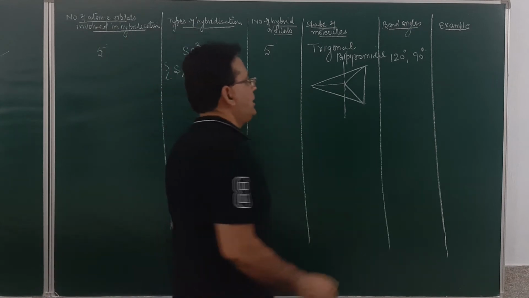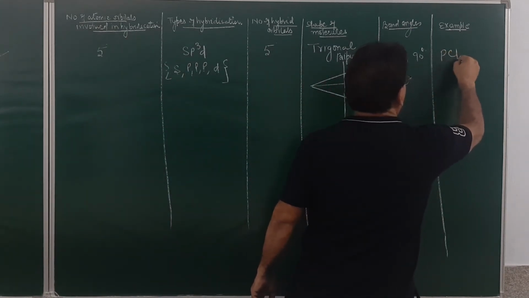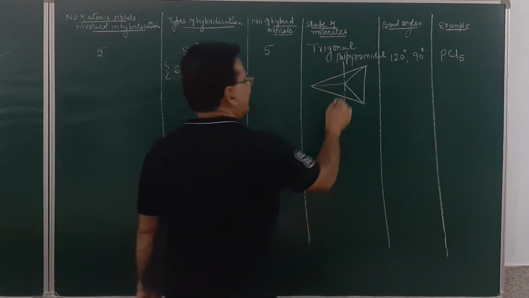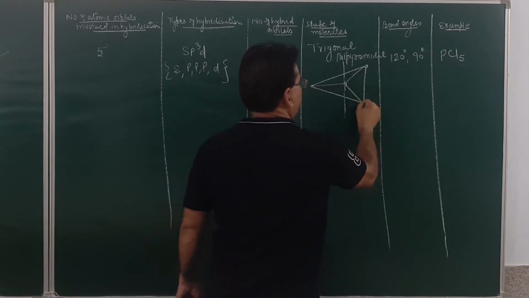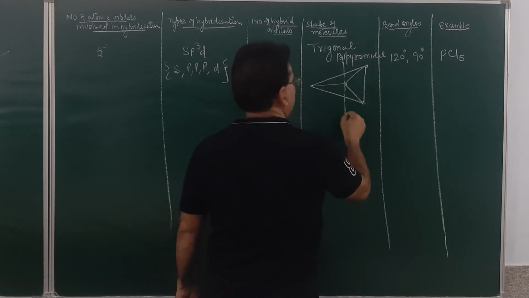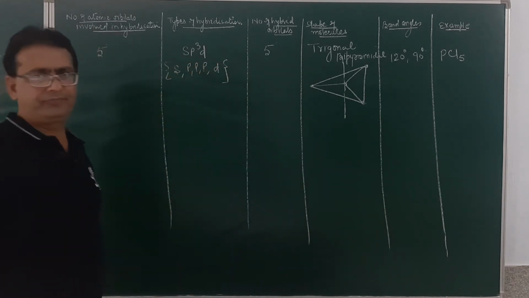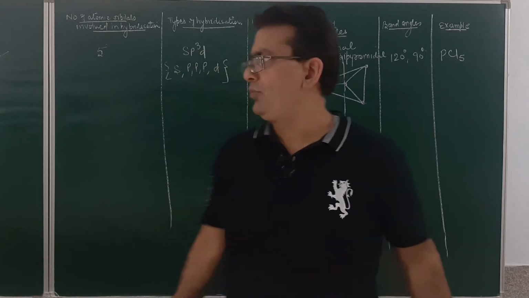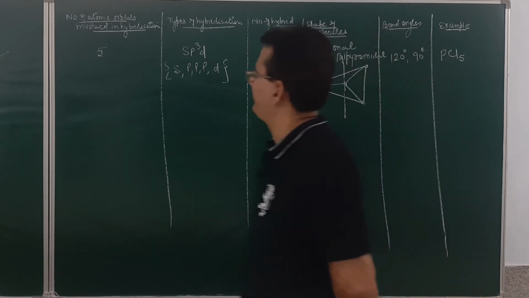As for example, phosphorus pentachloride. Am I clear, student? So you may see over here, this is a trigonal bipyramidal geometry. Is it getting clear? sp hybridization, sp2 hybridization, sp3 and sp3d hybridization.